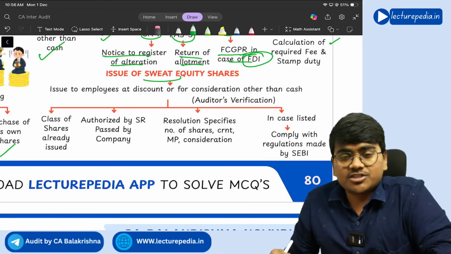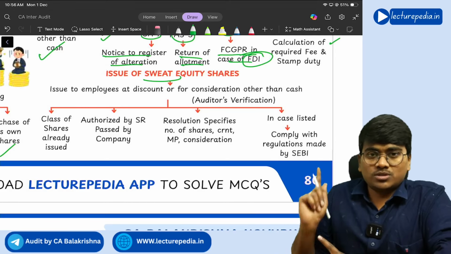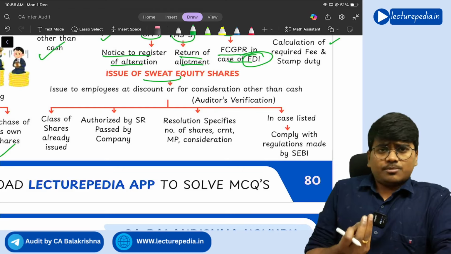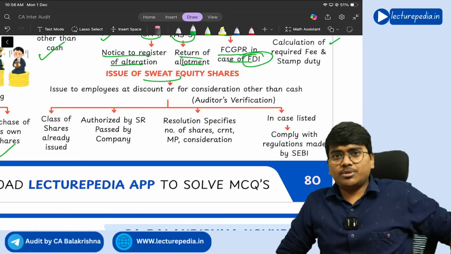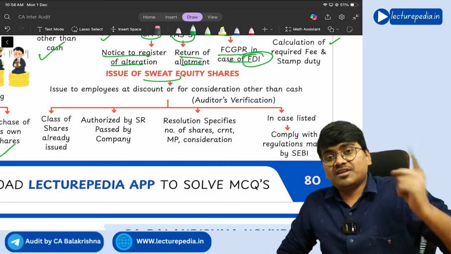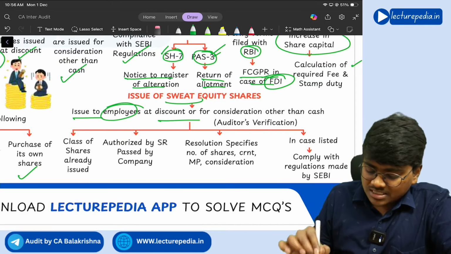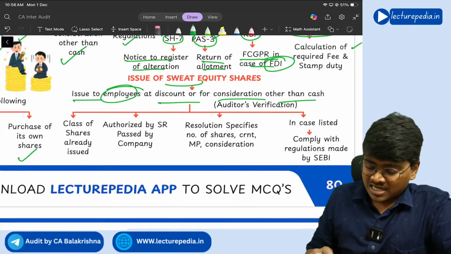Generally, these sweat equity shares you will issue at a discount to the employees. It is permitted to issue sweat equity shares at a discount. The general rule is shares should not be issued at a discount, but sweat equity shares can be issued at a discount, to employees for consideration other than cash.